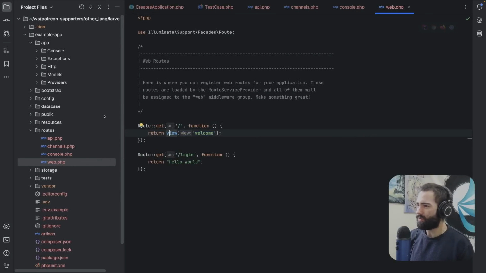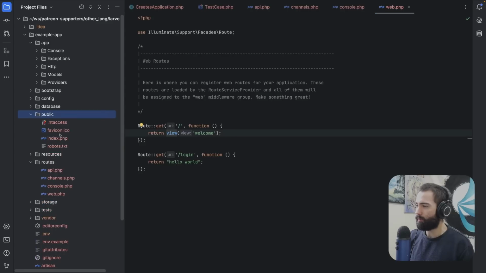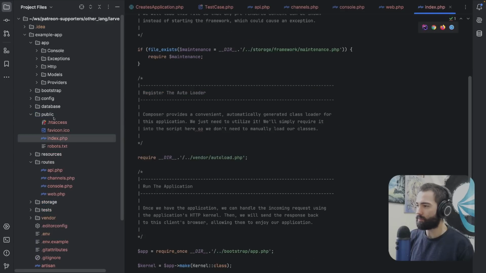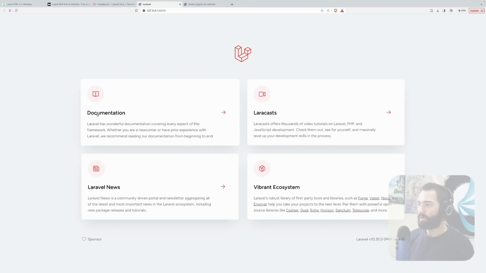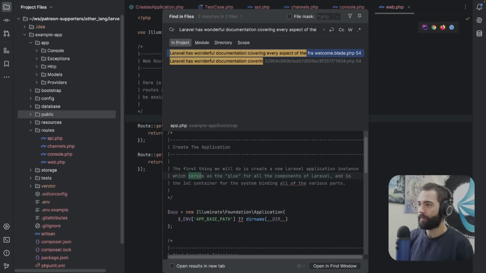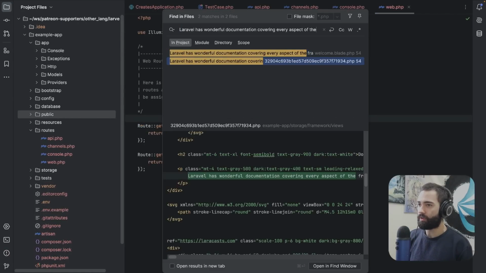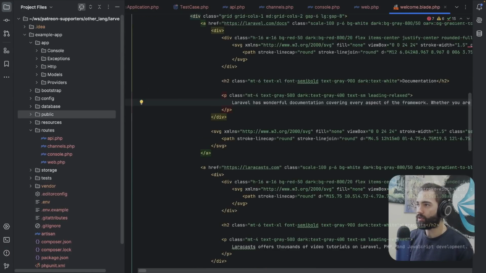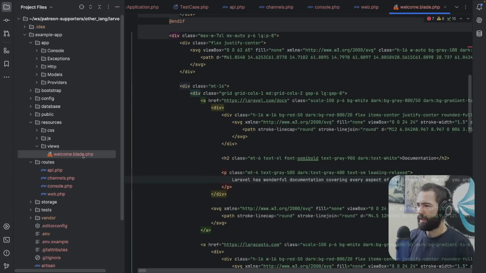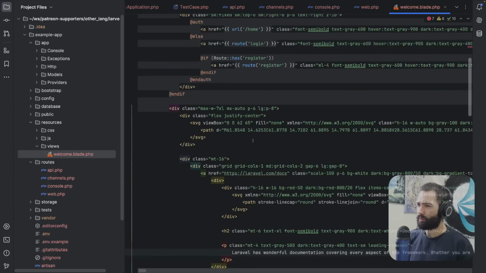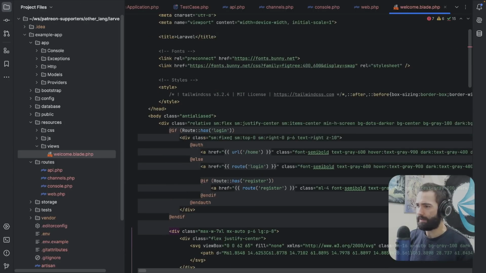I don't know where this view is coming from, by the way, so it might be worth exploring this. Probably the best way to do this, if I refresh this, is to grab about this much of this text and search for it here. So welcome.blade.php, where is this located? In resources. So these are views. Okay, and it looks like that search that I recently did for blade, this is using that templating.